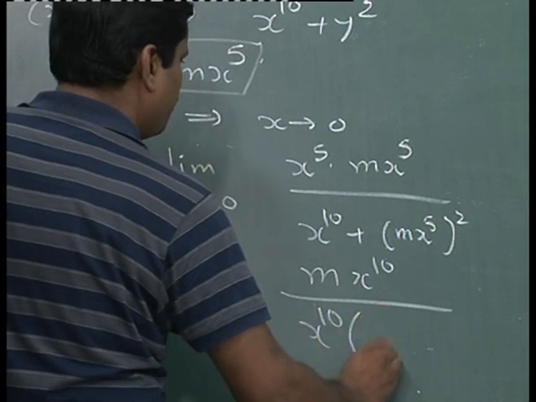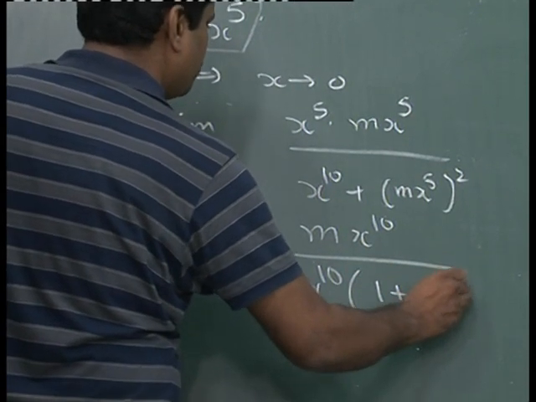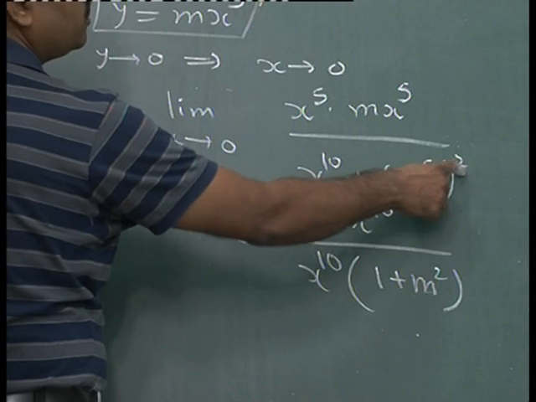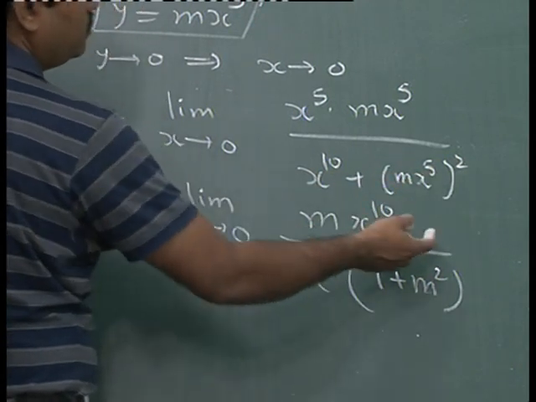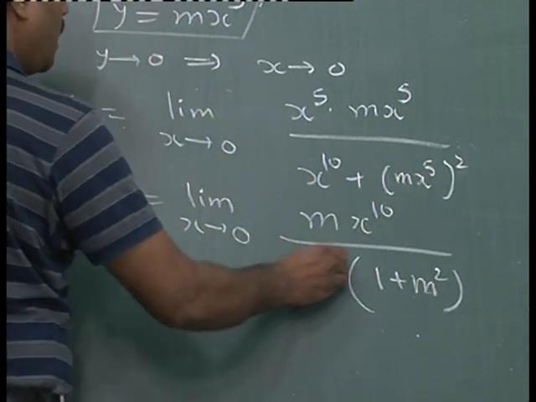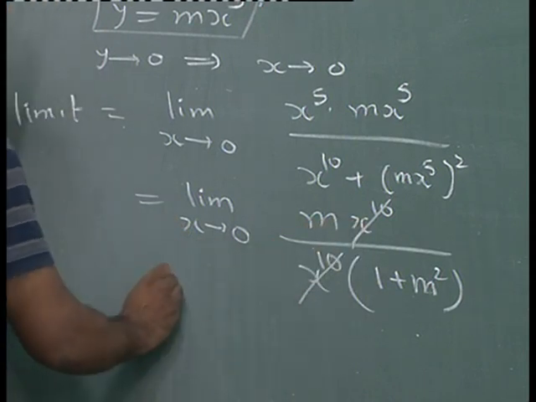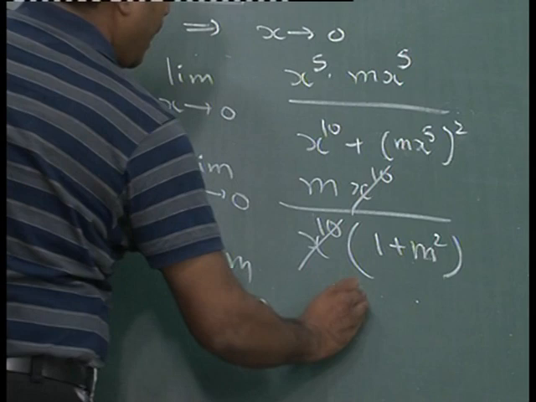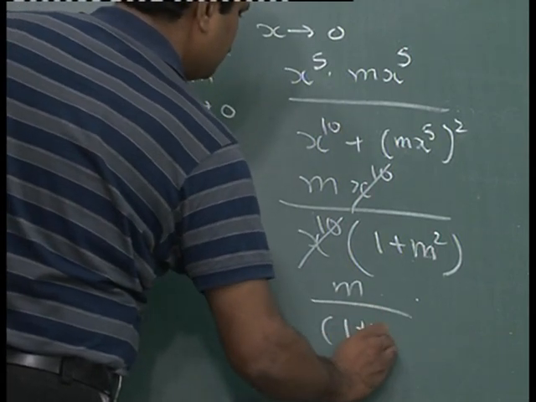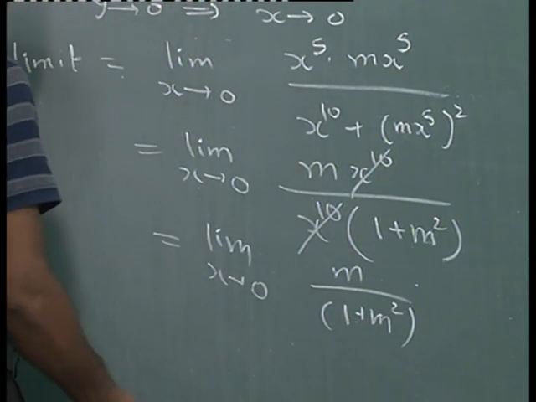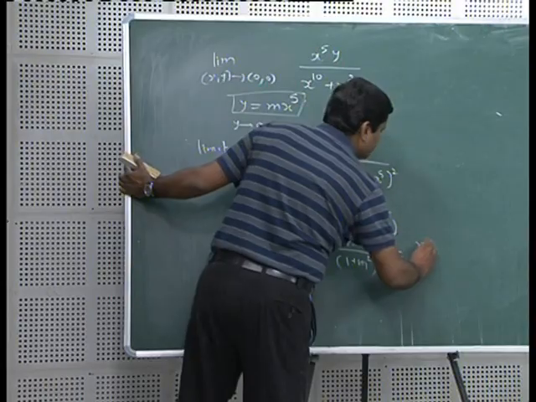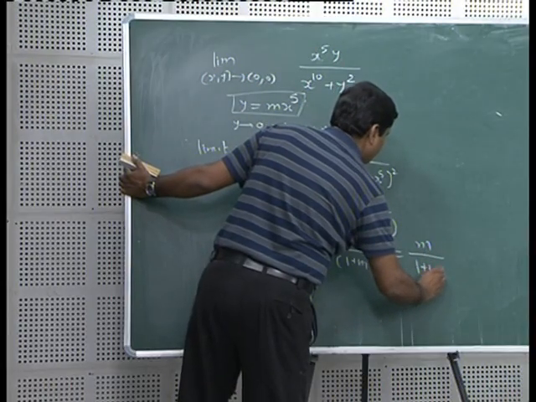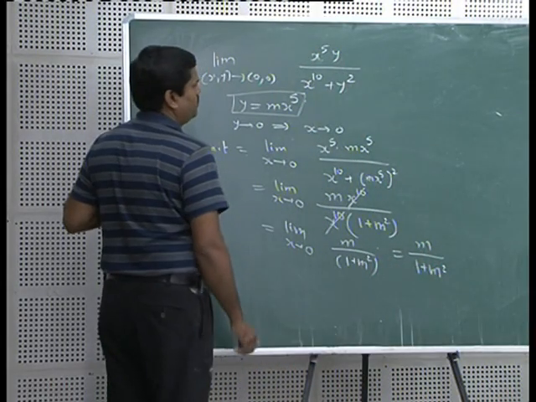x raised to 10 is common here, and 1 plus m square. This is m raised to 2 into x raised to 10. So, x raised to 10 is taken common. Now, this will be cancelled. So, we will get m upon 1 plus m square. Again it is a constant. So, this limit is this constant itself, m upon 1 plus m square.